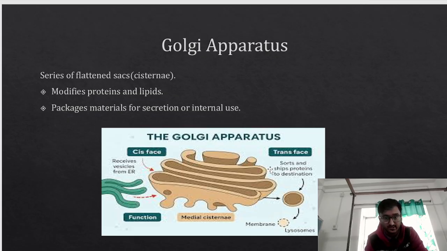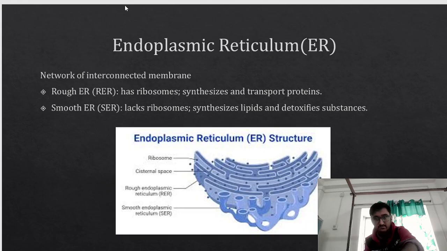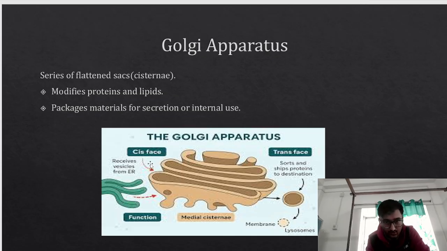Now coming to the Golgi apparatus. Already I mentioned the purpose of the endoplasmic reticulum. What is the purpose of Golgi? From the rough endoplasmic reticulum, we get the protein. But these proteins are immature proteins. So they enter this Golgi apparatus. Golgi apparatus is also called the post office, remember. If it is asked in the exam which organelle is called the post office of the cell, the answer will be Golgi.